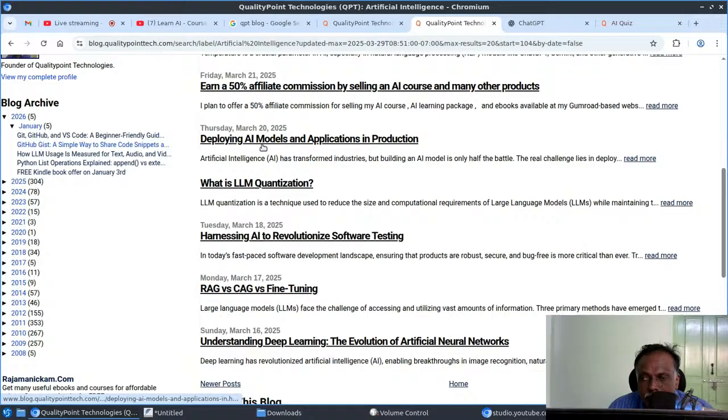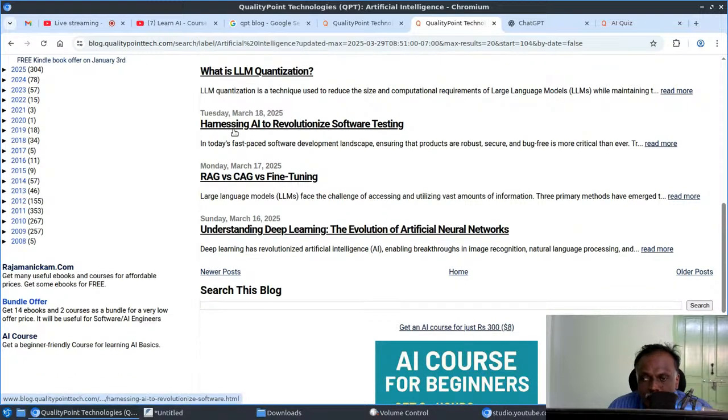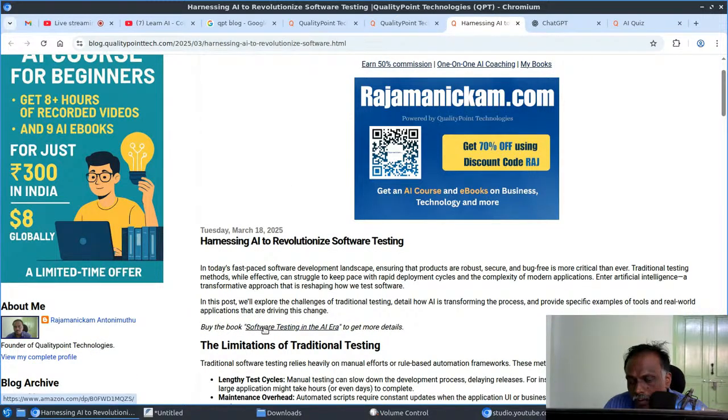So this is about deploying AI models and applications in production. This is about LLM quantization and distillation, that kind of stuff. This one is really useful for software testers, harnessing AI to revolutionize software testing. It's a very detailed post, and moreover, I created a book about that also. You can check the book link here.